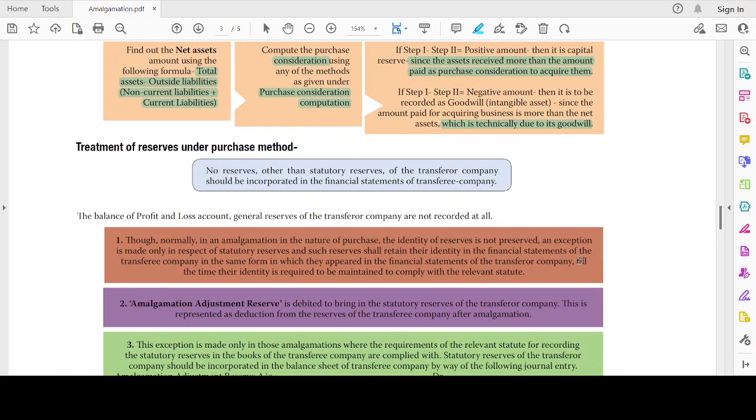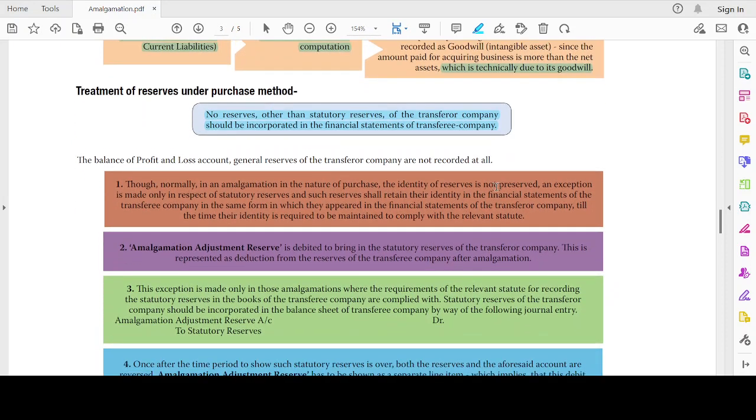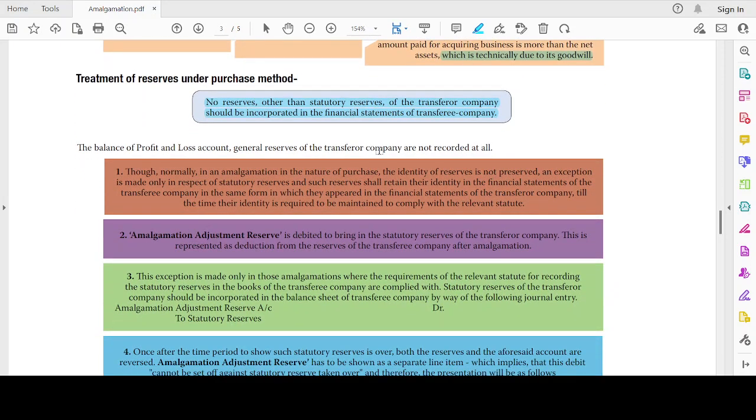Now, treatment of reserves in the purchase method. Reserves and statutory reserves of the transferor company should be incorporated in the financial statements of the transferee company. I should not bring in any reserves of the transferor company to the books of the transferee company except statutory reserves. For example, there could be reserves such as capital redemption reserve or something mandated by statutory requirements. CSR reserve could be there. That alone should be brought into the transferee's books. The balances of profit and loss and general reserves of the transferor company are not recorded at all.